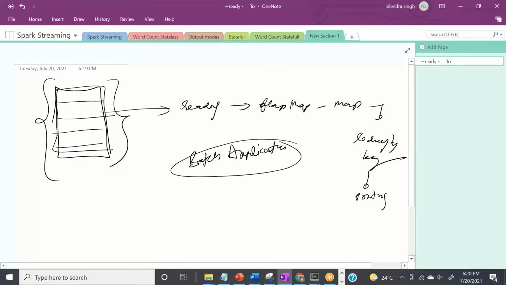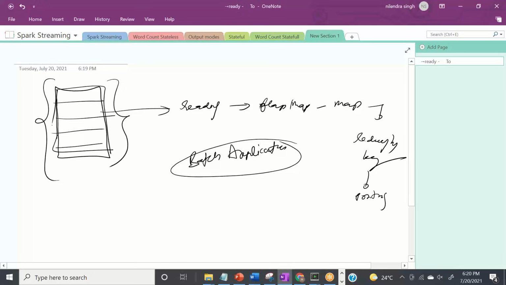So if I say count the number of words in this file, it will just count the number of words in this file. It doesn't worry about whether a new file is there or some other files are there in the universe, right? So in a batch application, we do not need to worry about anything outside that file or anything outside that batch.